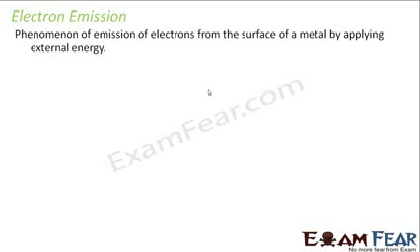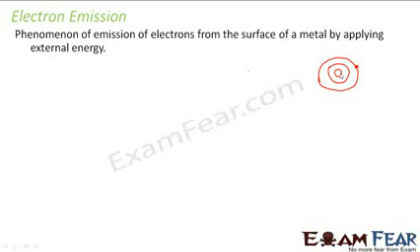We all know that metals have free electrons, right? Why have we always been studying that metals are good conductors of electricity? Because they have got free electrons. What are these free electrons? They are nothing but the valence electrons. So whenever we talk about free electrons, we are talking about the electrons which are present in the outermost shell. The electron which is present in the outermost shell is the one which is least tightly bound to the nucleus, right? The farther away the electron is from the nucleus, the less tightly it is bound, right?